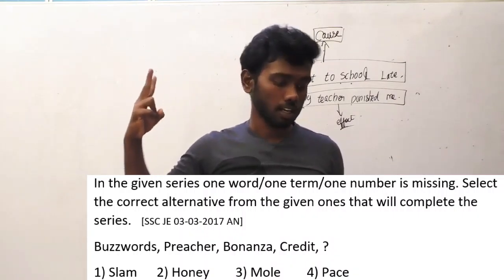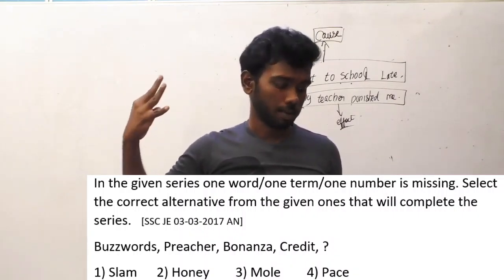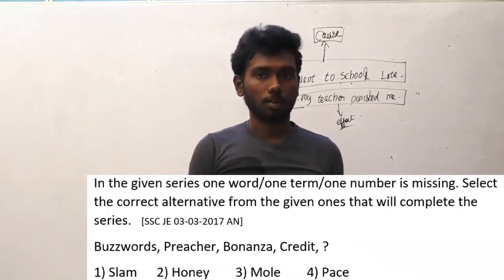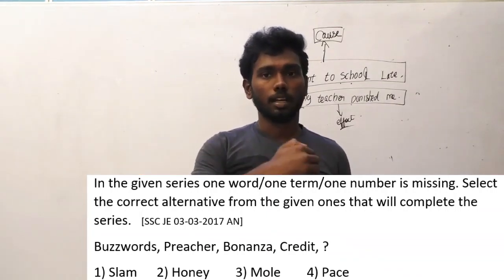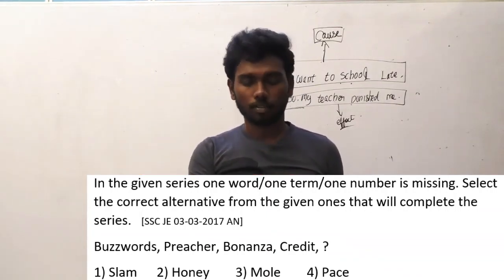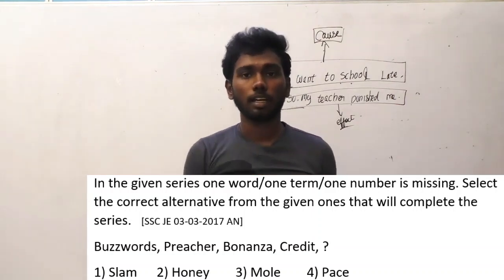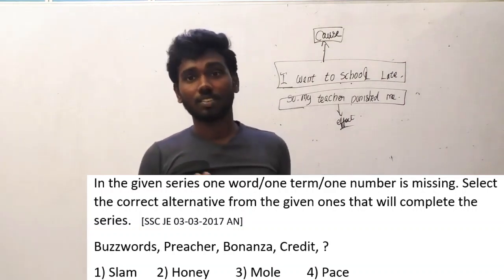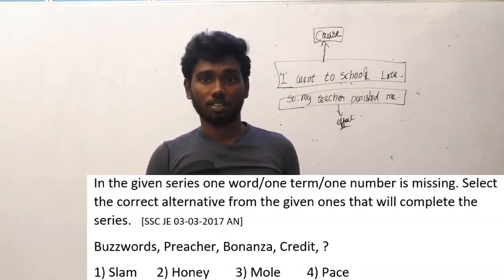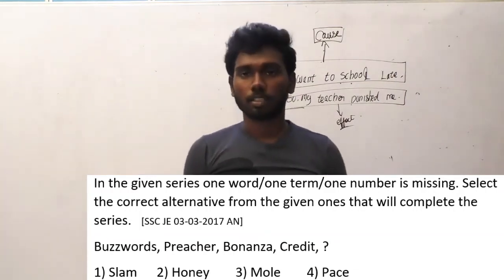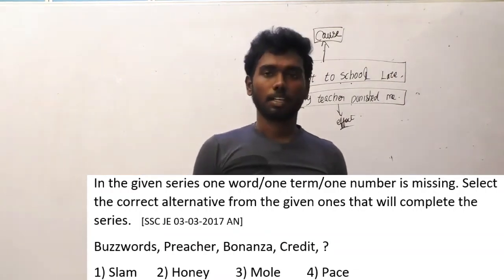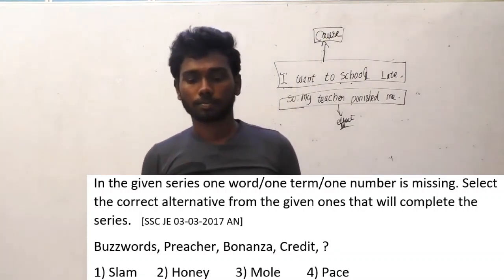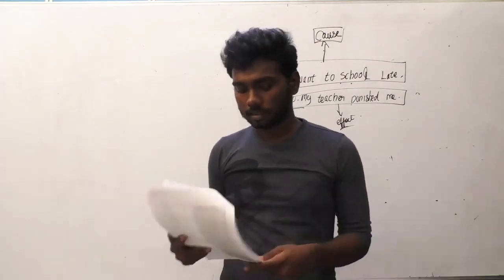The second option is honey, third option mole, and the fourth option peace. When we look at this question closely, the number of letters has been reducing from buzzwords. Starting from buzzwords, when it comes to credit, a single letter has been reduced, and that is the logic which we have seen in previous questions also. The number of letters in the word is being reduced, and after credit, a 5-letter word, there must be a 5-letter word, and honey is the 5-letter word. So honey is the answer.